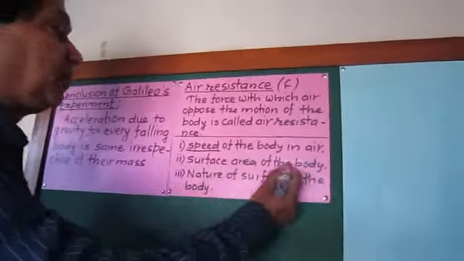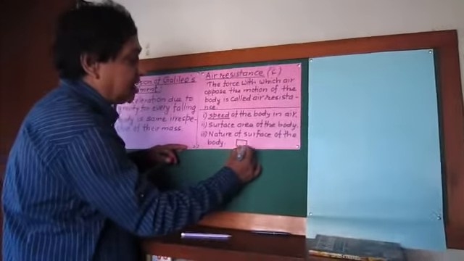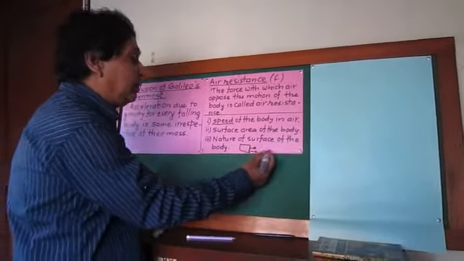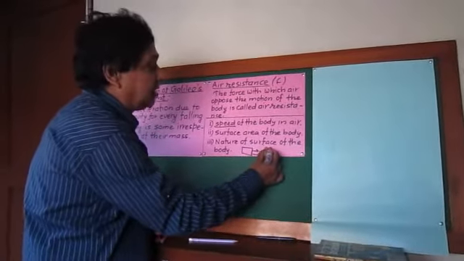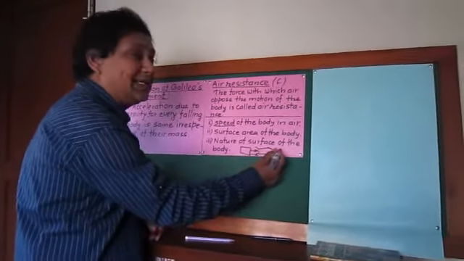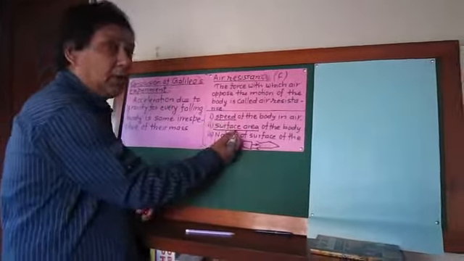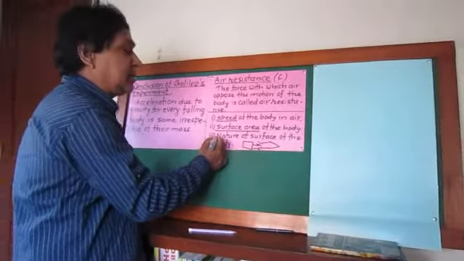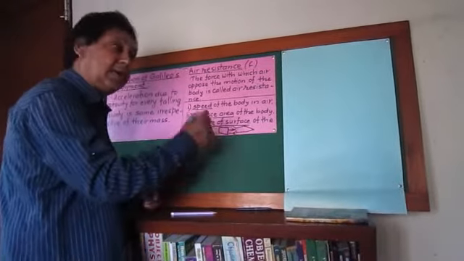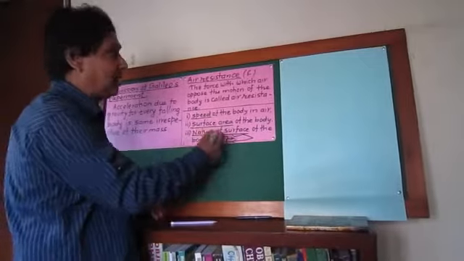If surface area of the body is more, if a body is moving in this direction and if its surface area in this direction is more, then the air resistance will be high. But if the area of the front part is less, like a rocket, then air resistance will be less. Air resistance depends upon surface area of the body. For the falling body also same. And air resistance depends upon nature of the surface. Nature of the surface means if the surface is rough, air resistance will be more. If the surface is smooth, air resistance will be less.